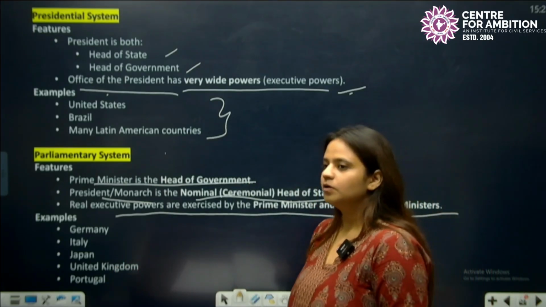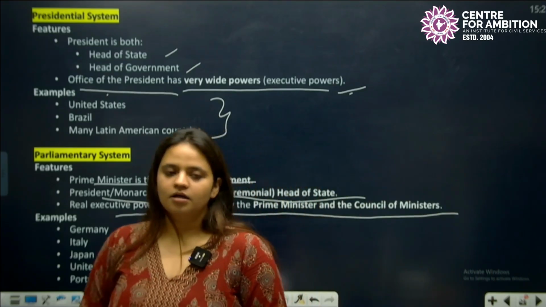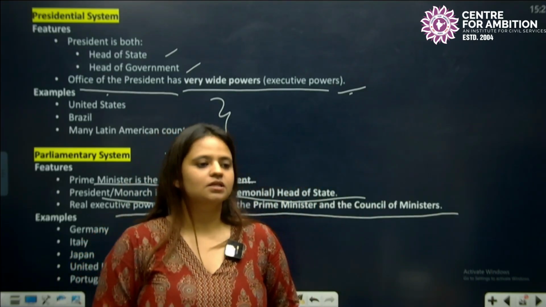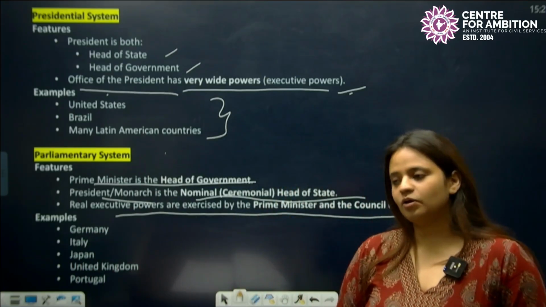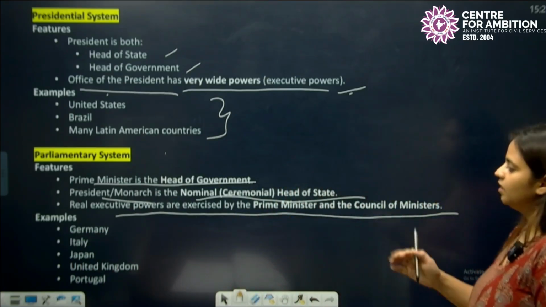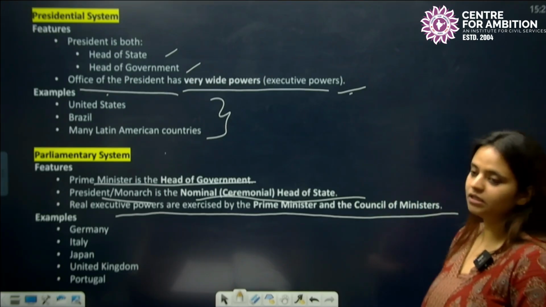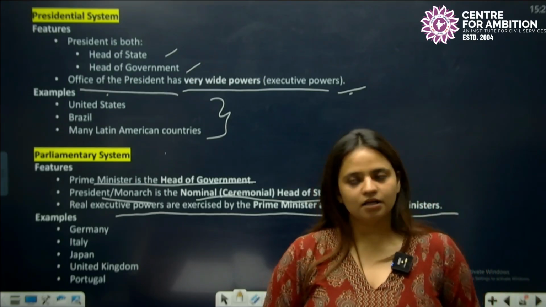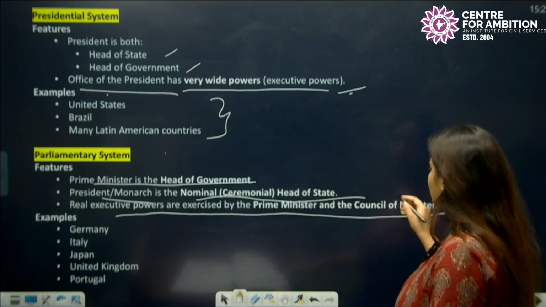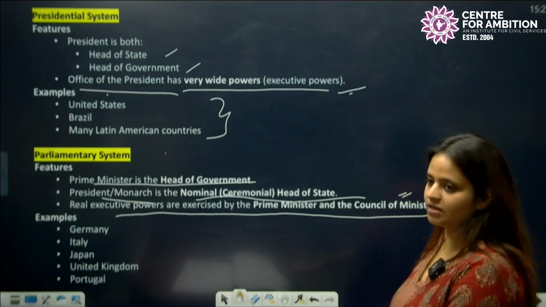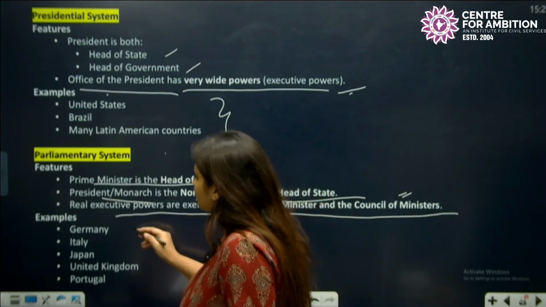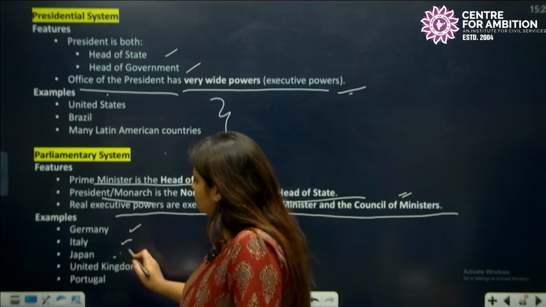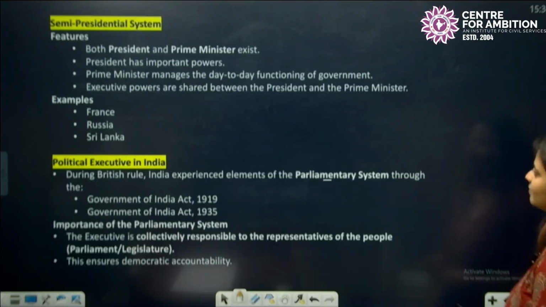The president or a monarch in a parliamentary system is very nominal, a ceremonial head of the state. The real executive powers are exercised by the prime minister with the aid and advice of the council of ministers. So what are the examples of parliamentary system? Germany, Italy, Japan, UK and Portugal.